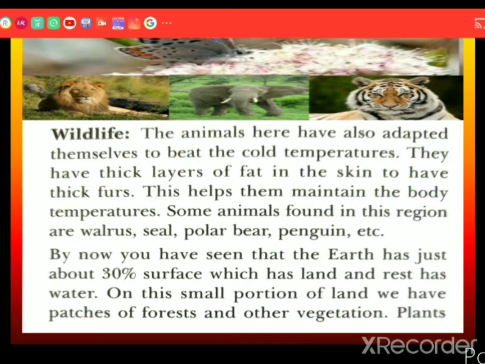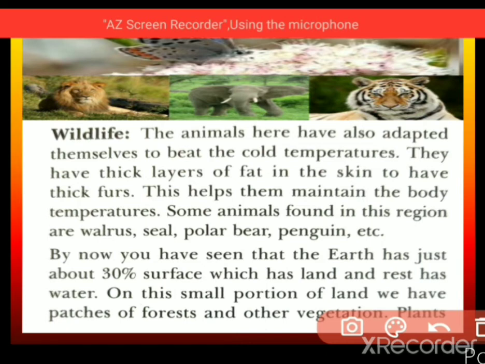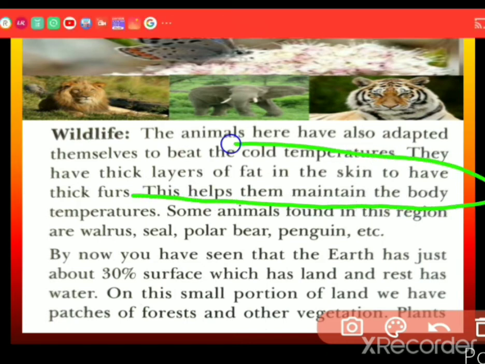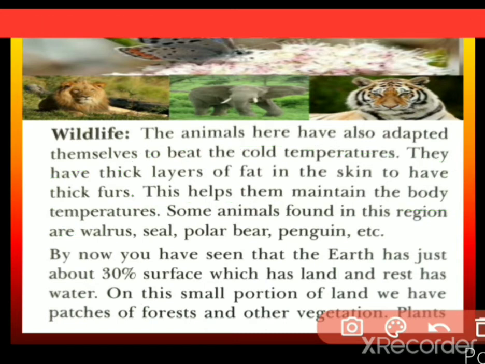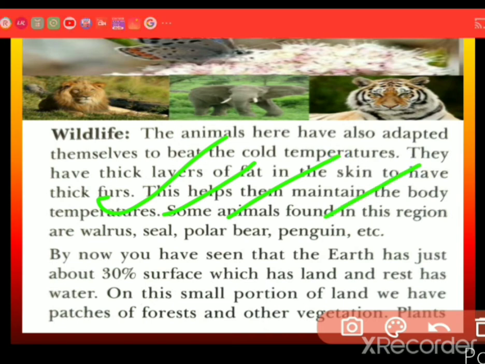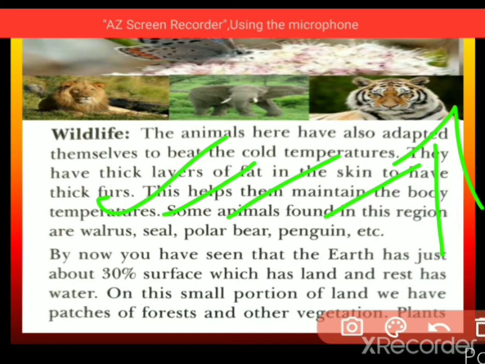Keep in mind, they have thick layers of fat under the skin, and thick fur also. Fur means the thick hairs on the body. This helps them maintain the body temperature because of the fur. Some animals found in this region are like what? Walrus, seal, polar bear, penguin, etc. These are the animals you get in tundra vegetation areas.